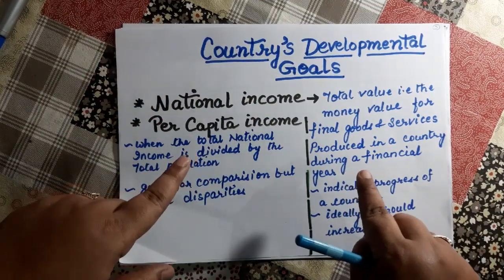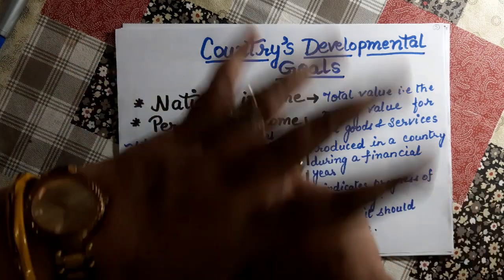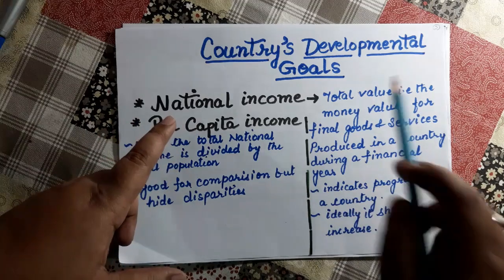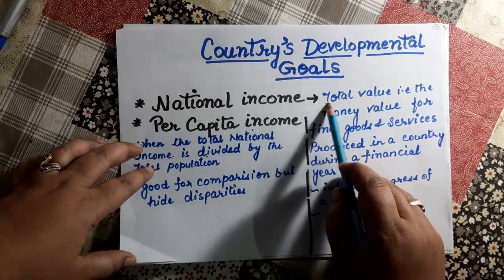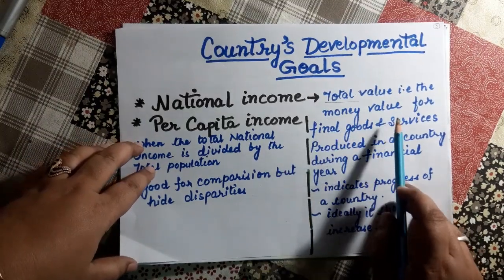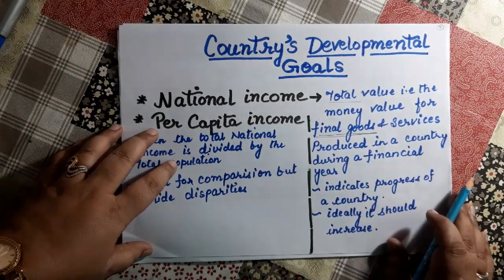Over here we are studying the definition of national income. Now we are considering the whole nation. So it is the total value, that is the money value, for final goods and services. This is very important. What are final goods and services?